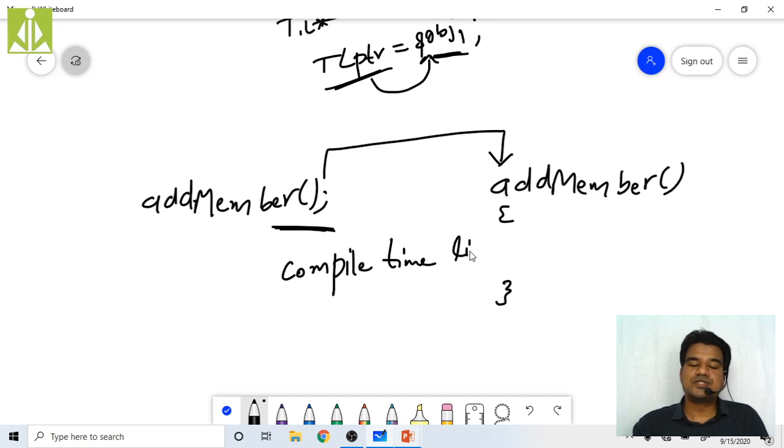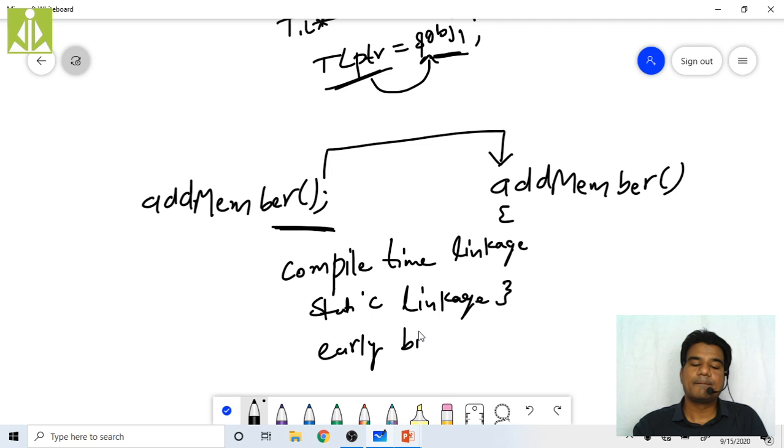So such binding we call compile time linkage, or static linkage, or also early binding. If you do the same at the time of run, how are we doing that? By simply using virtual functions. If you do the binding at runtime, what do we call it? Runtime linkage.